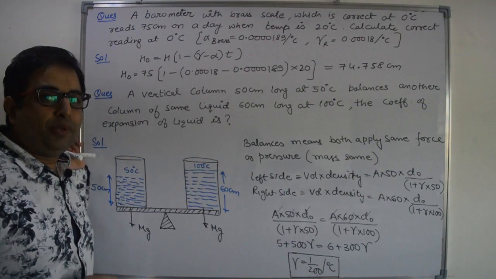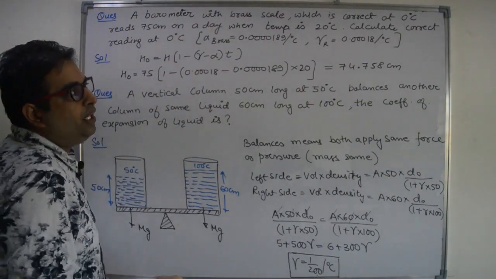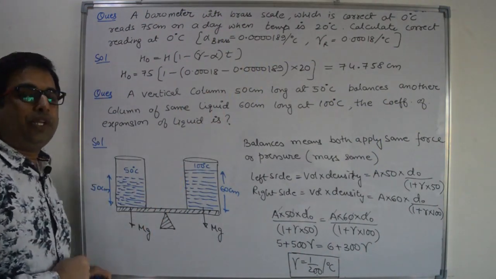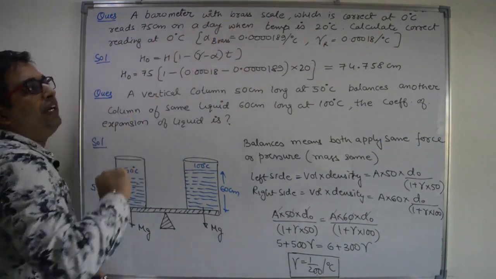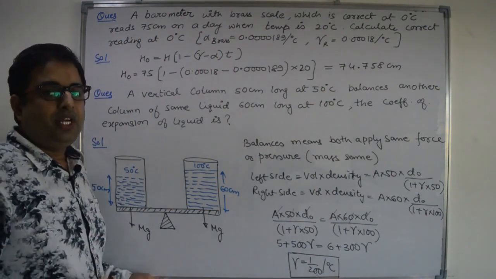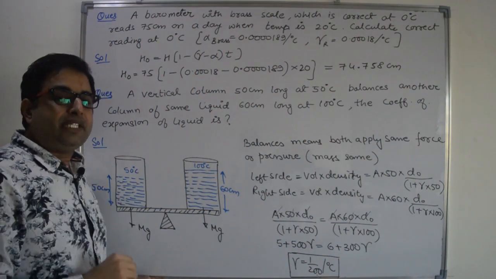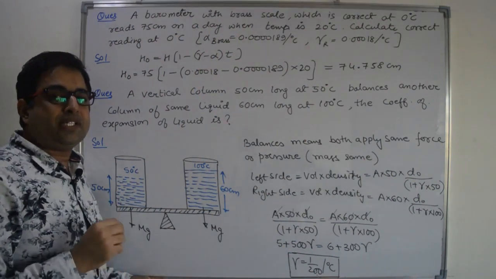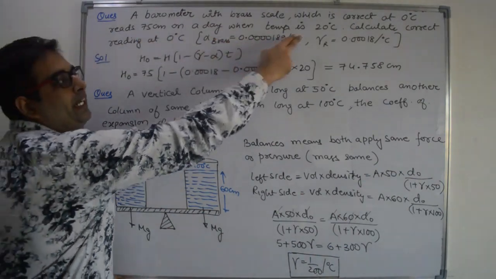Next, let us see some numericals. First is a barometer with a brass scale which is correct at 0 degrees Celsius and reads 75 centimeter on a day when temperature is 20 degrees Celsius. So this barometer is calibrated at 0 degrees Celsius, meaning it will measure the correct value at 0 degrees Celsius. Now we are taking the reading at 20 degrees Celsius.